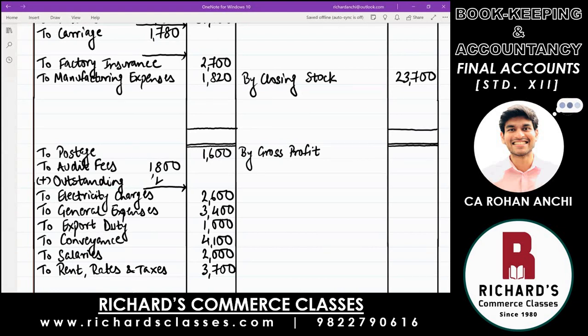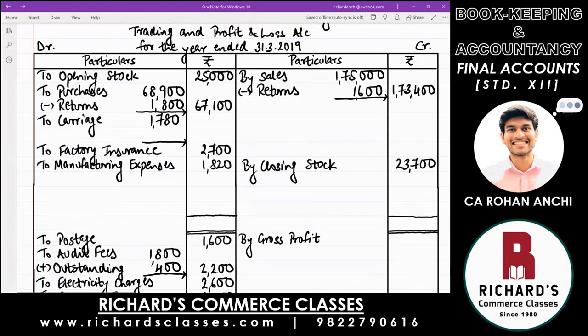That is 400. When you add up, you take that to the outer column. Total audit fees will become 2,200. And one more is there, that is carriage, which is in trading account. So come to the trading account and write below carriage plus outstanding. Amount is 600. Add up and tell me total carriage in the outer column. 2,380. That's right, 2,380.